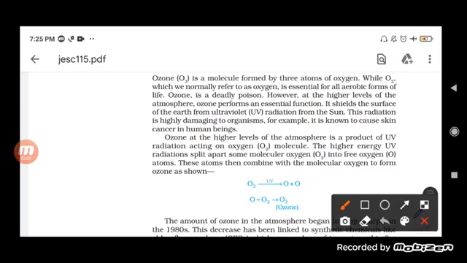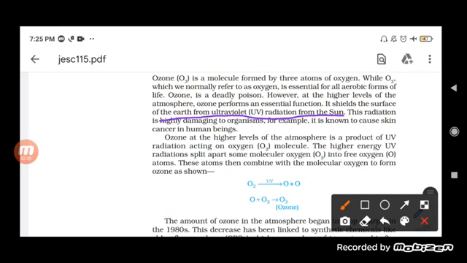Why is it essential? In what way can we say that ozone is a good one? Basically, it acts as a shield. It shields the surface of the earth from the ultraviolet radiation from the sun. What is ultraviolet radiation?